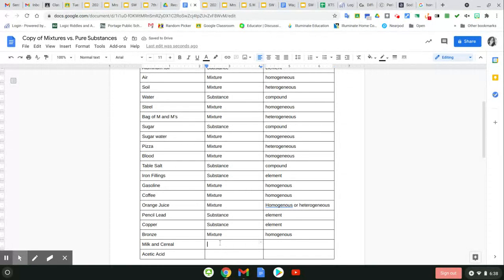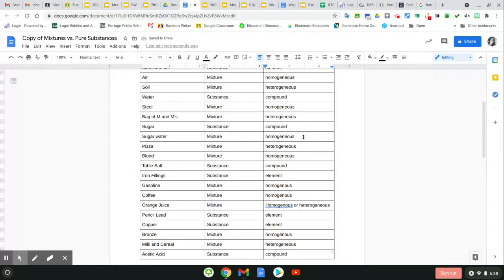Milk and cereal. You've got the milk, you've got the cereal, you've combined them, mixed them. That is a mixture. You can see the different parts of the cereal, and you can see the milk. Heterogeneous. Acetic acid is a substance. It's a compound. You won't find it on the periodic table, but it is chemically combined. So the atoms, the elements are chemically combined to make the acetic acid. So that makes it a compound.